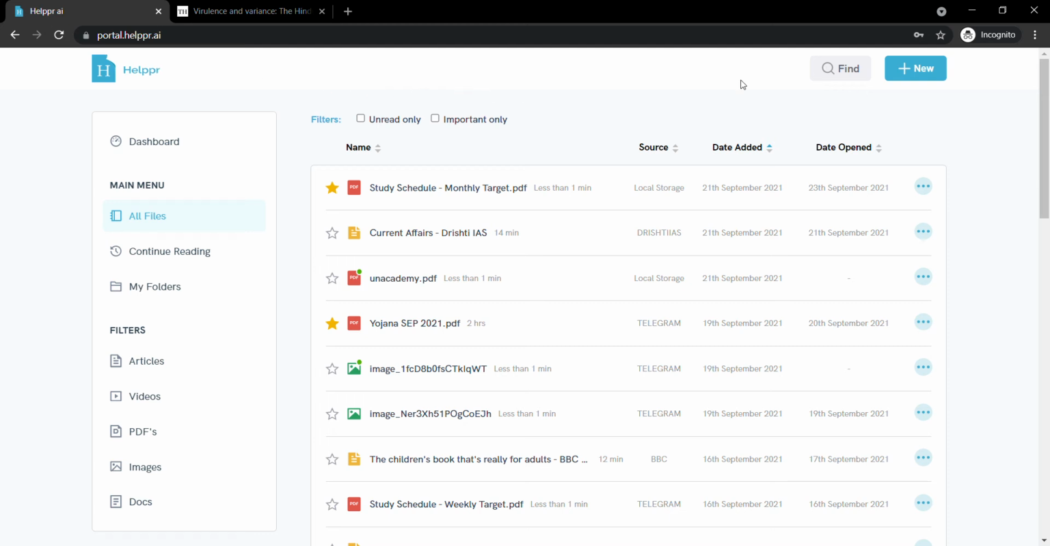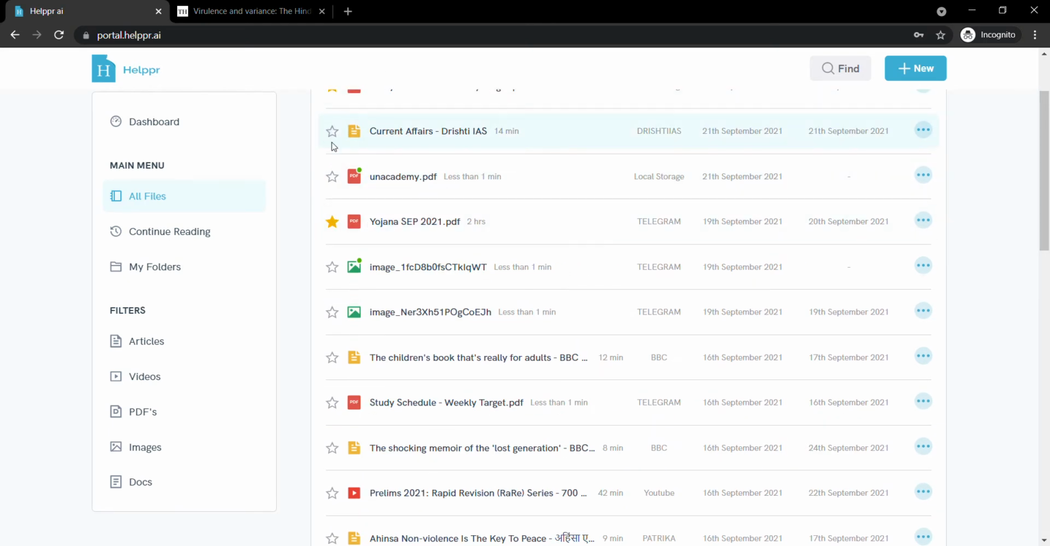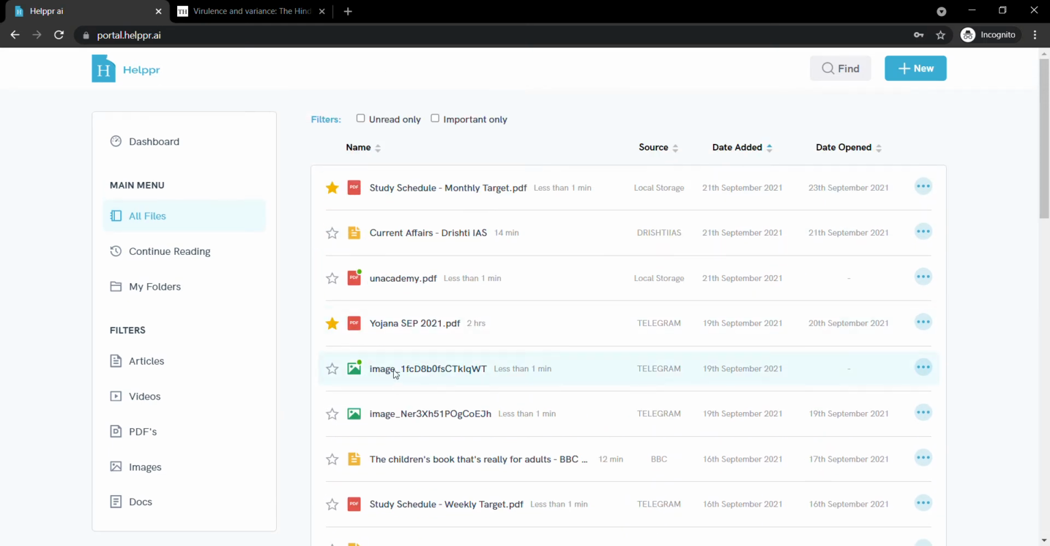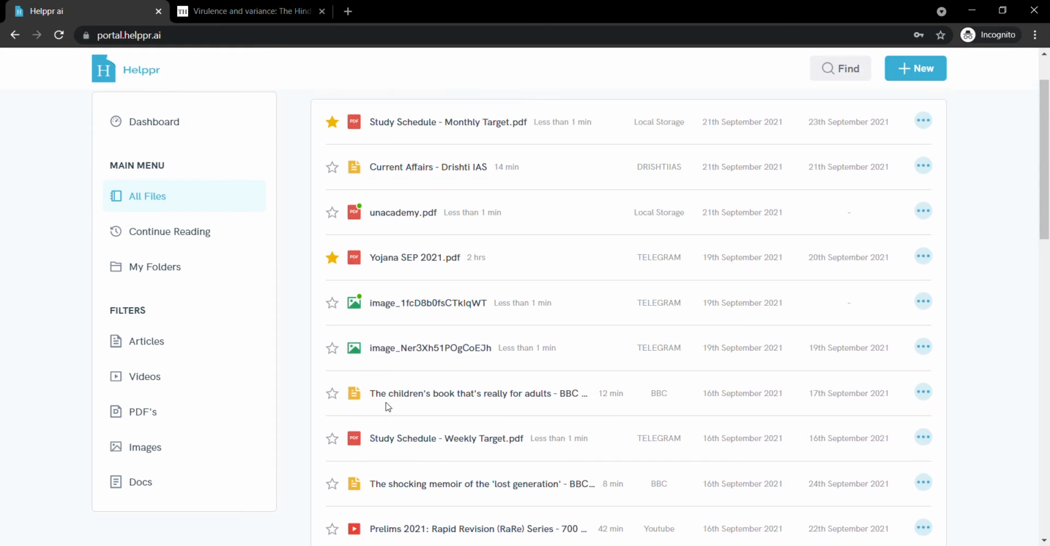Okay, so this is the UPSC portal. This is how it will look when you come for the first time. So the All Files screen is a place where all your documents will be, whether it is PDFs, articles, or images that you upload, YouTube videos, everything will be there on this screen.